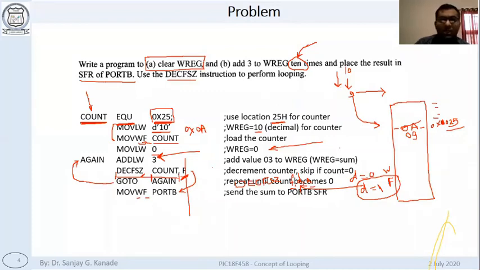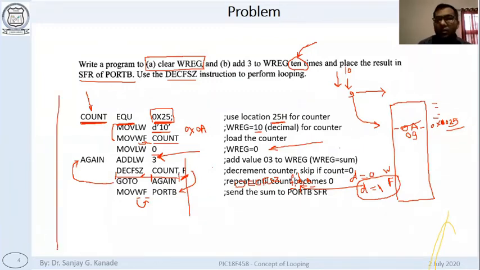Result should be placed in port B. So the result is in W, it is moving to F, right? What is F? Port B. So the result will be placed in port B. Okay, so this is how we write our full program.